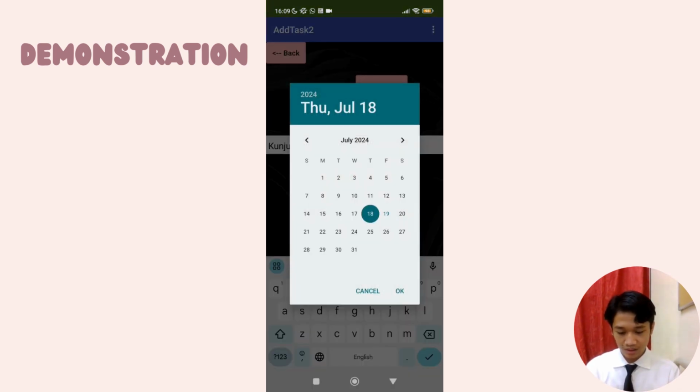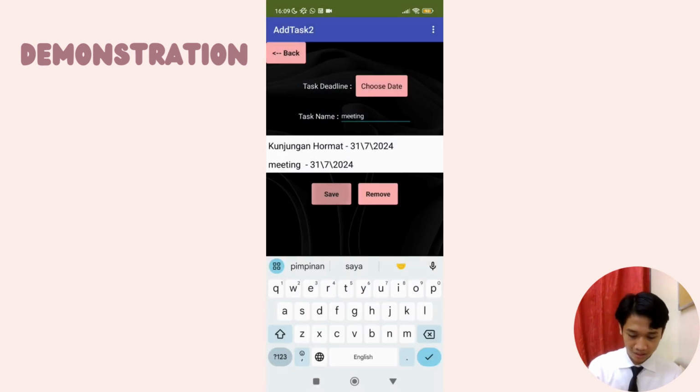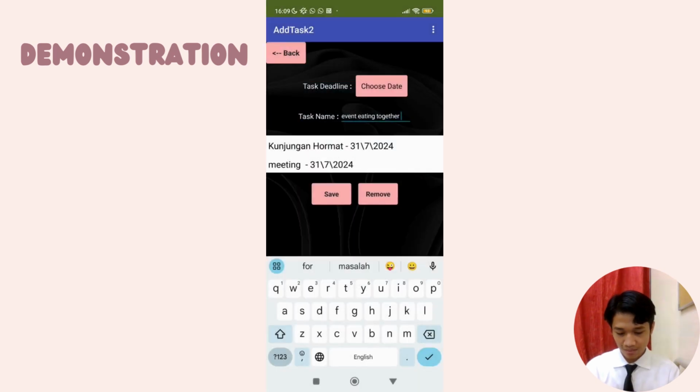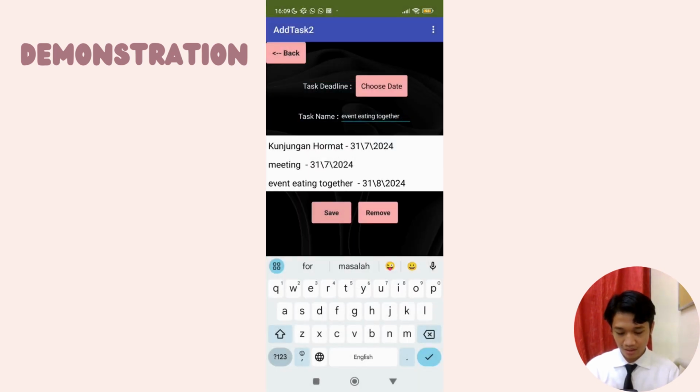Okay, and then save. It is put there, and then you add another one. Meeting, for next week also, meeting, save. We also added it to the list. And lastly, we try one more task, and we put event eating together, for example. So that is next month, August, 31 August, bulan kemerdekaan. And we click save. It shows on the screen, also added to the list.